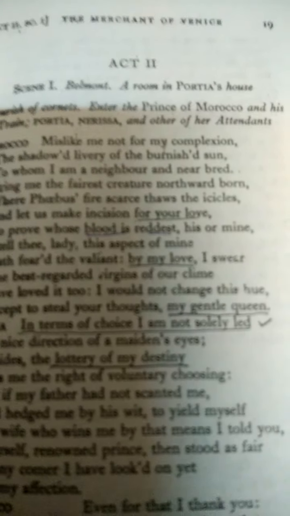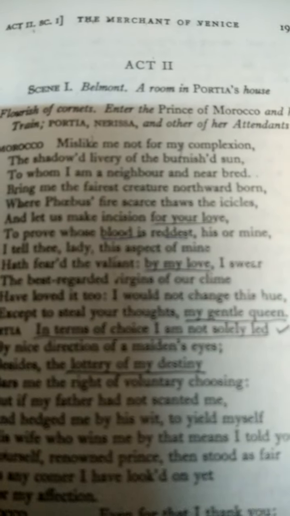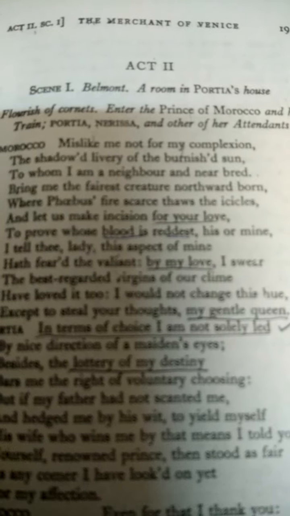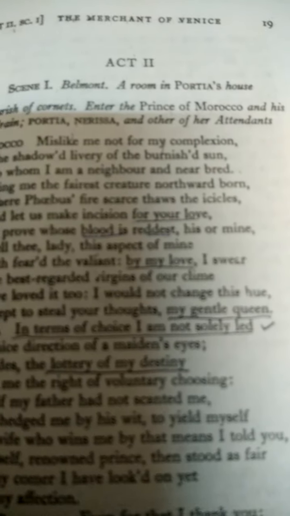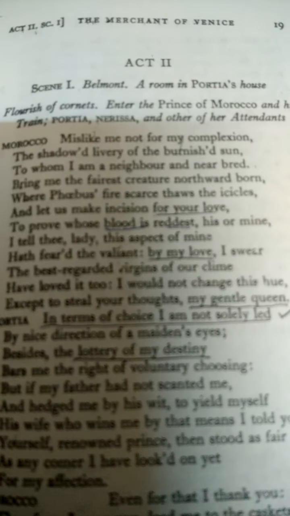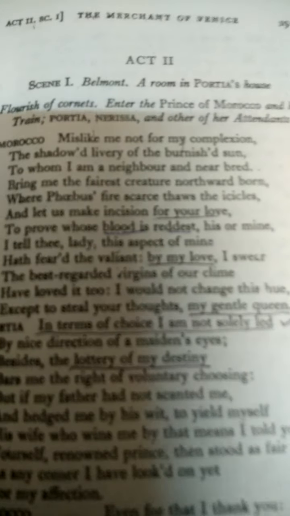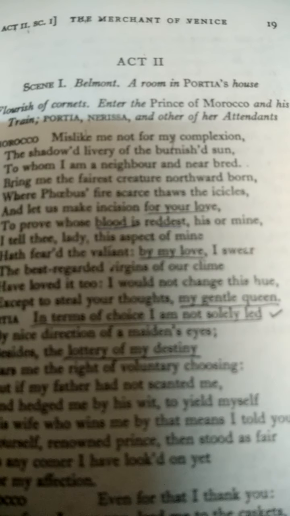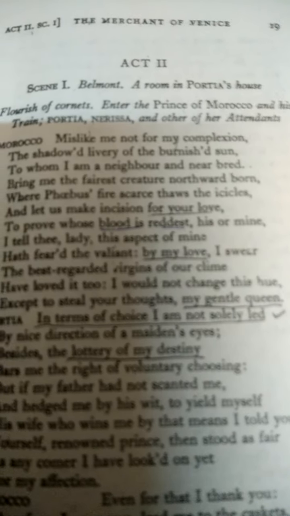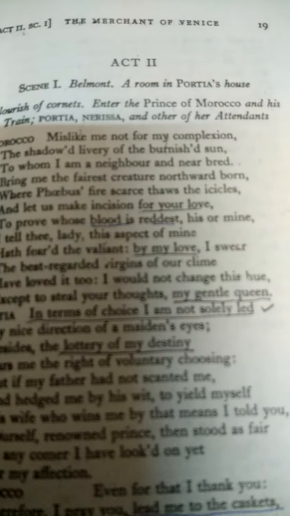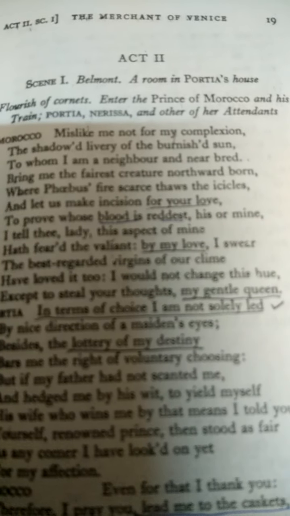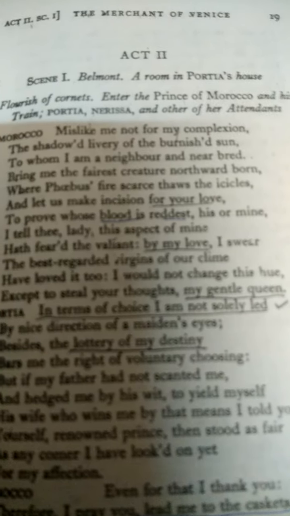But the audience and the readers have a hint about the relationship between the heroine and the hero, Bassanio, and the intensity of emotion they have. So the verbal irony is that the Prince would face failure and would not get success in making the right choice.